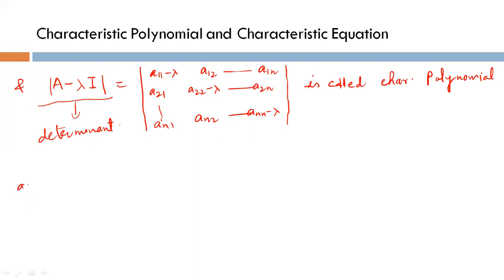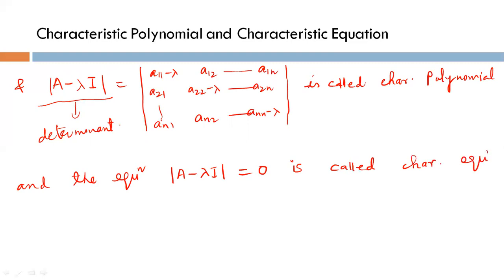and the equation determinant of A minus lambda I equal to 0 is called the characteristic equation.